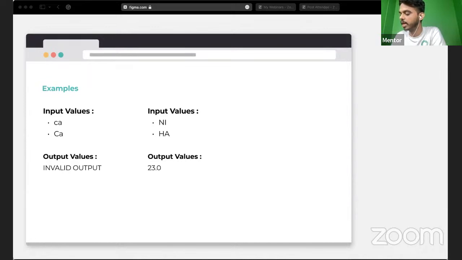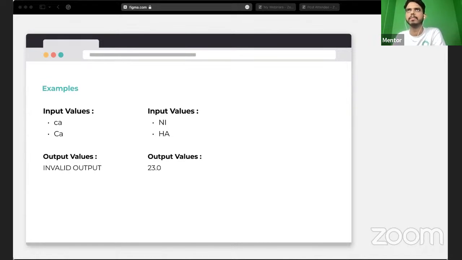So we have the stations like this, as in the previous one, and there are a couple of other stations as well. This is how we have the values. And whenever we put a value where the source and the destination are the same, it should be an invalid output, because the bus does not travel that way, right?